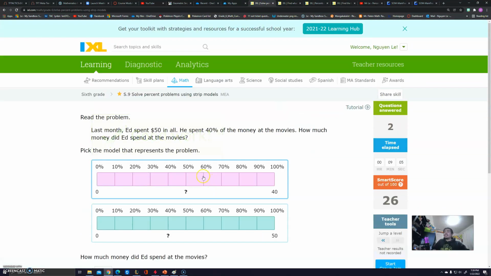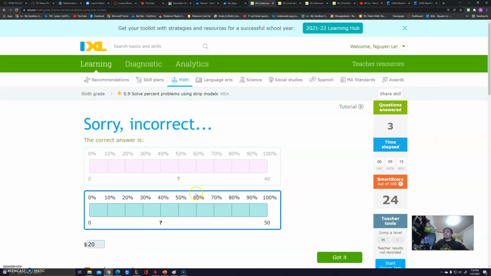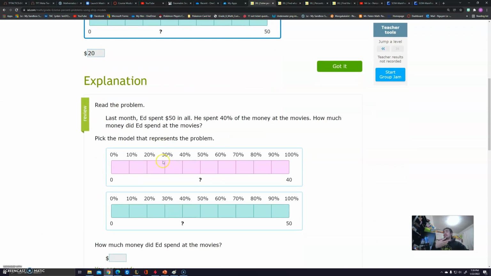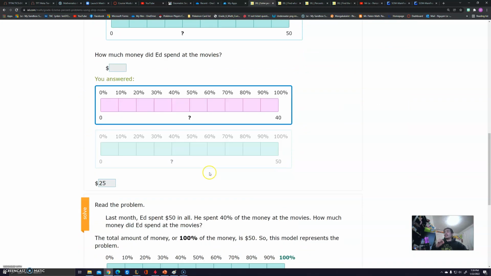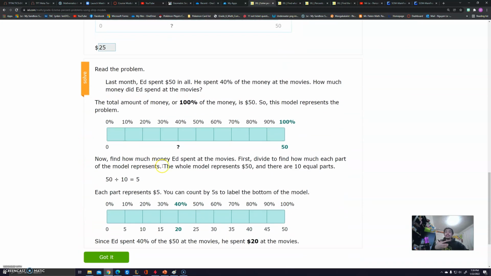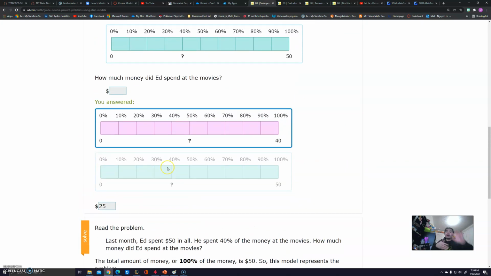And if somehow you make a mistake, I would just purposely click this one and type, let's say, 20. Again, I didn't even read this, but make sure you read it and try. Once you get an incorrect answer, they will explain how or why this should be the answer. So carefully read anything that you made a mistake on. Try your best. Just remember the rule is part to total. That's an example of percentages.